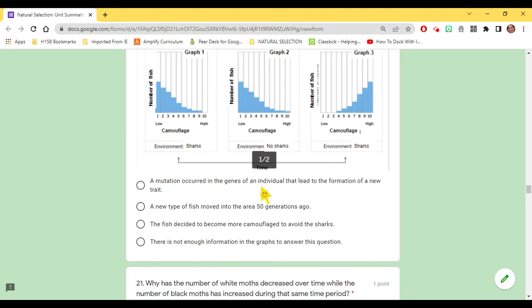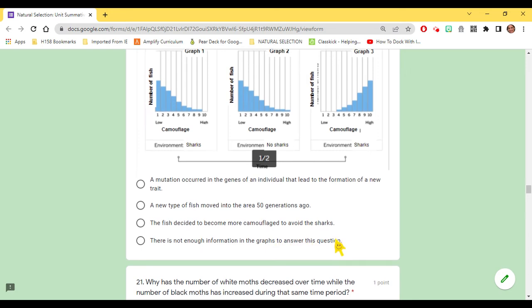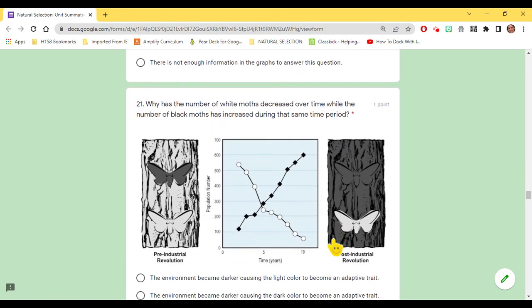A mutation occurred in the genes of an individual that led to the formation of a new trait. A new type of fish moved into the area 50 generations ago. The fish decided to become more camouflaged to avoid the sharks. There is not enough information in the graphs to answer this question.